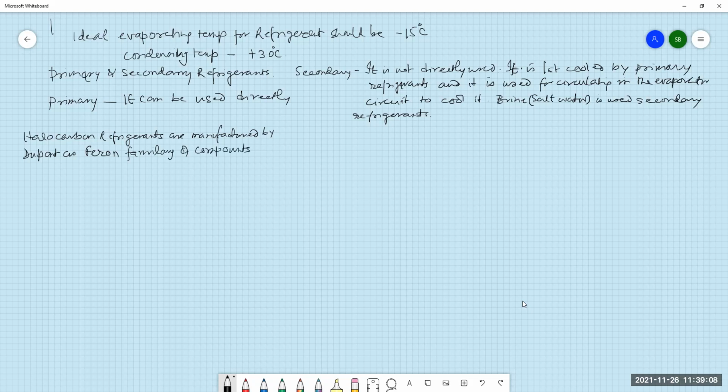It is given by the term R and a number like 14, 15, 16. Refrigerants from other companies have different numbers.